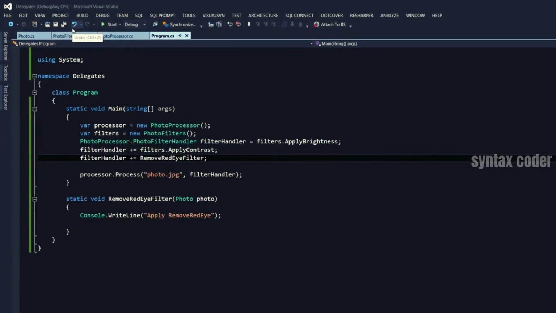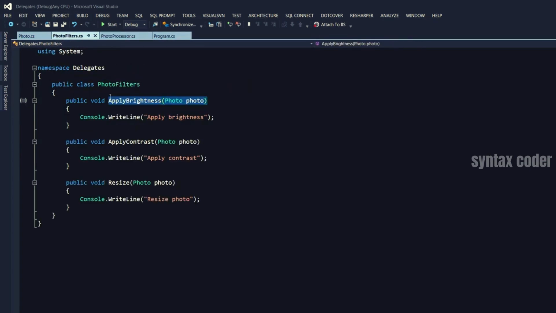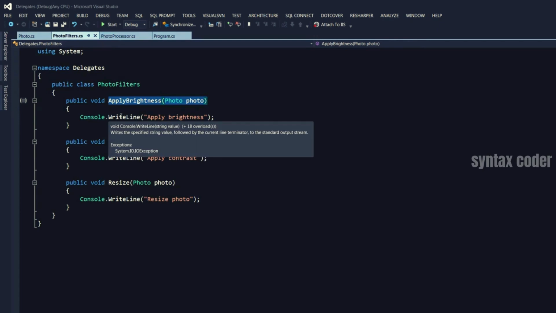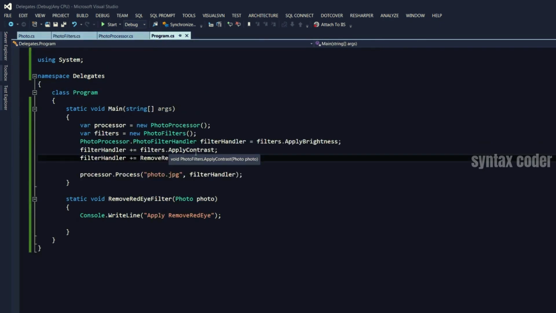So delegates are very powerful and allow us to create applications or frameworks that are extensible and very flexible. Again, you saw that I added this new filter here, but that class, the photo processor, was absolutely unchanged. So were the photo filters that were released with the framework. Now let's get back to our program. I want to show you what happens under the hood when we create a delegate.